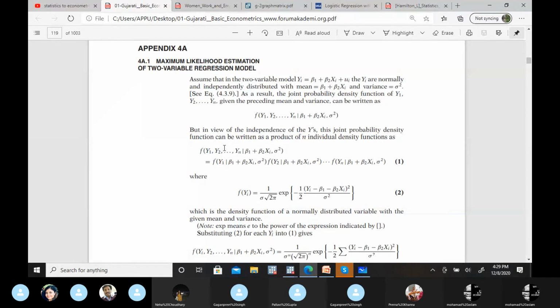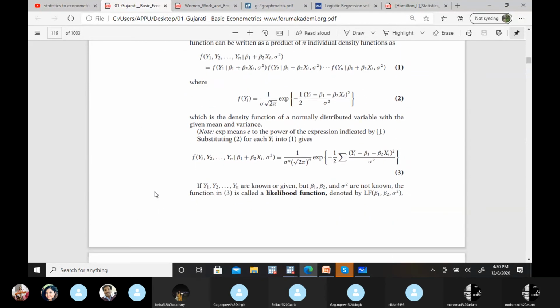If we multiply all these, y1, y2, y3, and yn, depending upon the sample size, we have a value for all the individuals, right? If you take its joint probability density function, that's the equation for MLE.